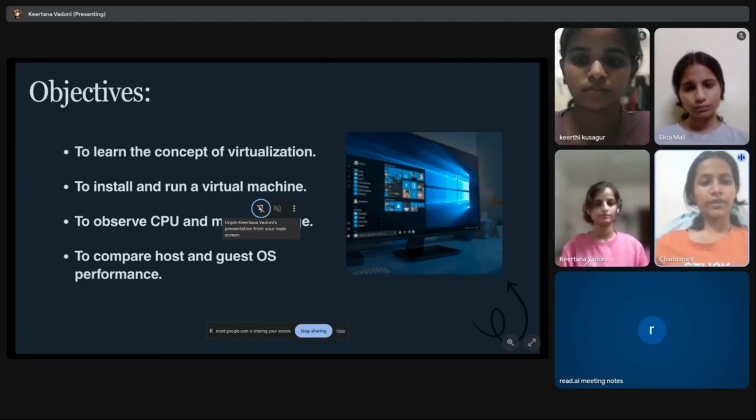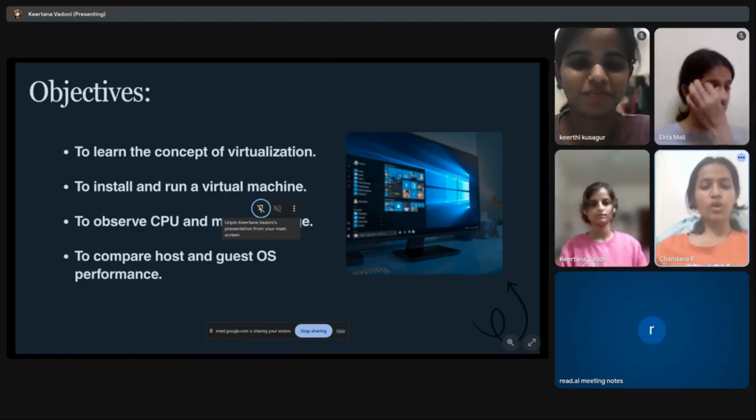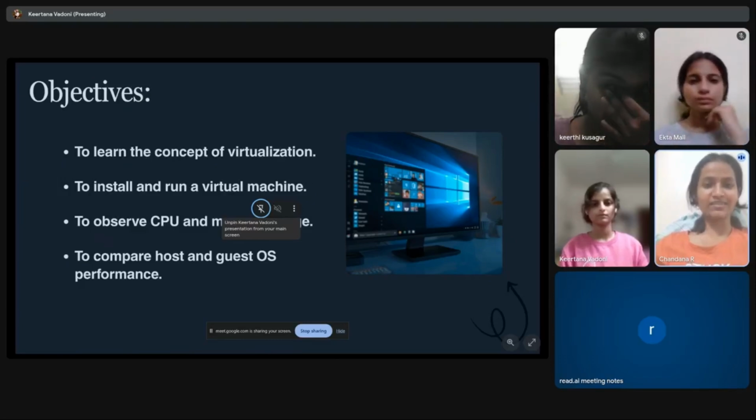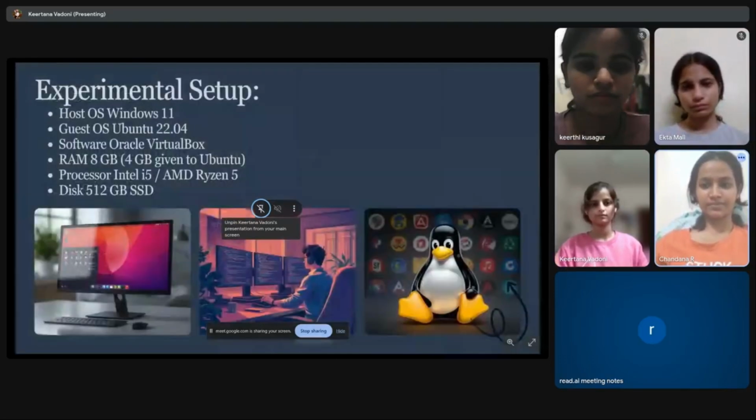Objective. Our main goal was to understand the concept of virtualization and how it allows us to use multiple operating systems on a single computer. Here, we installed Ubuntu inside Windows using VirtualBox to create a virtual environment. We observed CPU and memory usage to study how resources are shared between both systems. We also compared the performance of the host and guest operating systems. Overall, this helped us gain practical knowledge of how virtualization works in our system. And the next part will be continued by.